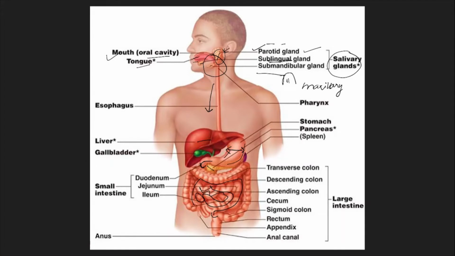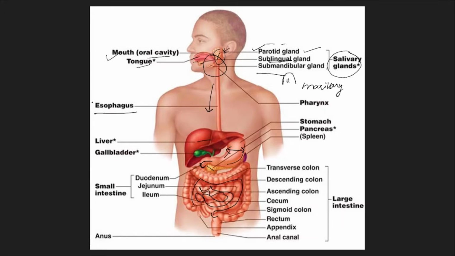Submaxillary salivary gland as well. These three pairs pour a similar kind of secretion, which includes mucus, inorganic salts, and an important enzyme called salivary amylase.